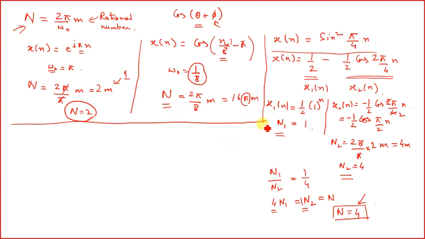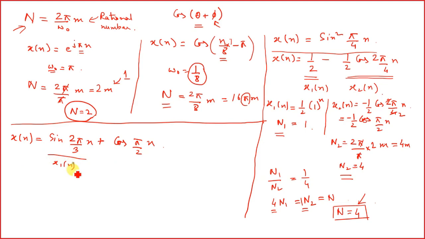Similarly, let us take another example where we have x[n] equal to sine of 2 pi by 3 n plus cos of pi by 2 n. In this case, again, this is x1[n] and this is x2[n].